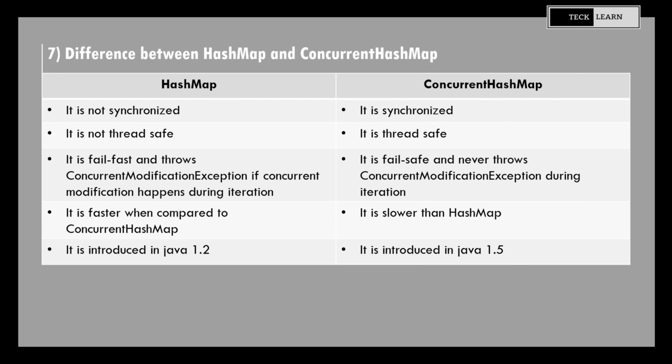7. Difference between HashMap and ConcurrentHashMap. HashMap is not synchronized, whereas ConcurrentHashMap is synchronized. HashMap is not thread safe, whereas ConcurrentHashMap is thread safe. HashMap is fail fast and throws ConcurrentModificationException if concurrent modification happens during iteration, whereas ConcurrentHashMap is fail safe and never throws ConcurrentModificationException during iteration. HashMap is faster when compared to ConcurrentHashMap, whereas ConcurrentHashMap is slower than HashMap. HashMap is introduced in Java 1.2, whereas ConcurrentHashMap is introduced in Java 1.5.